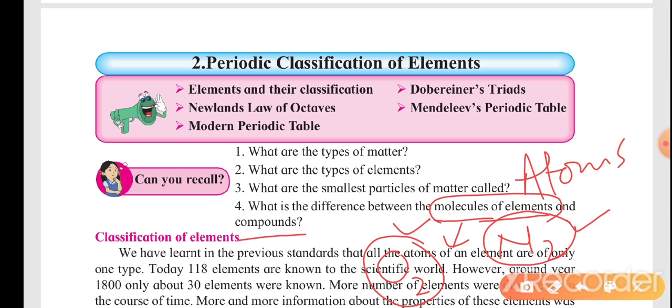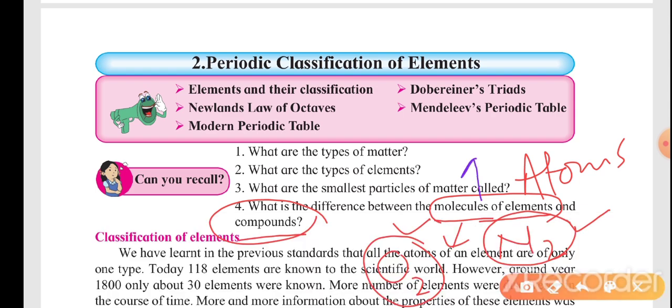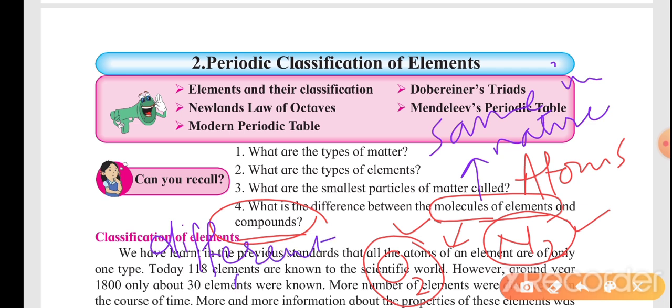In the same way, what are the molecules of a compound? What you get from here is that molecules of an element are the same in nature, and molecules of a compound are different in nature. For example, H2O.